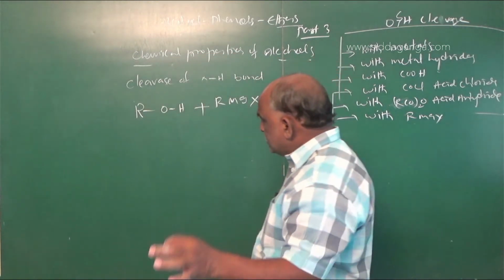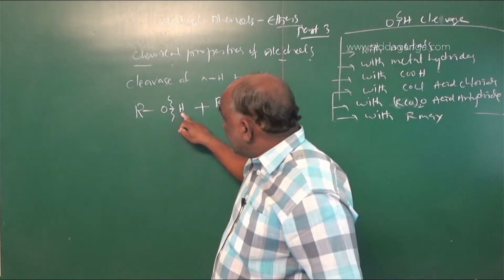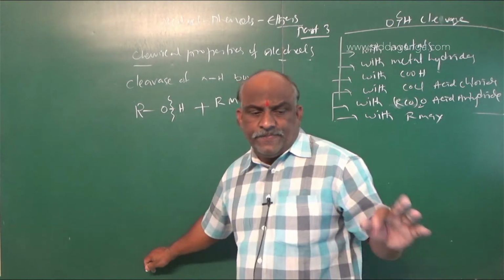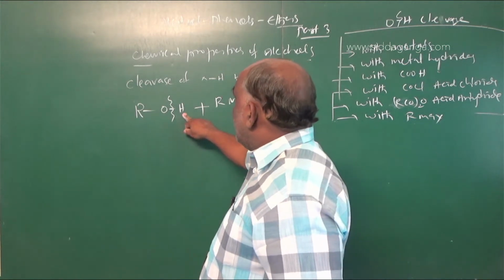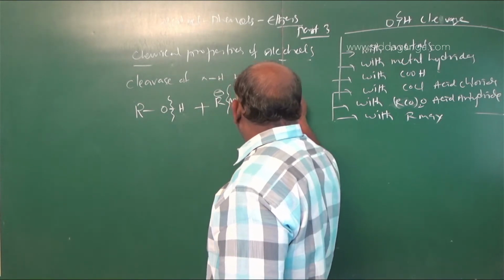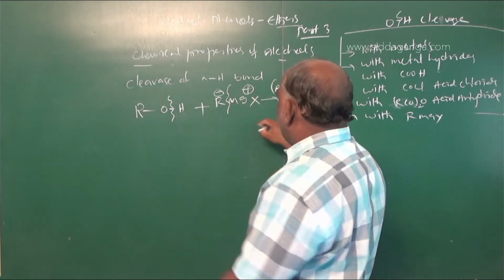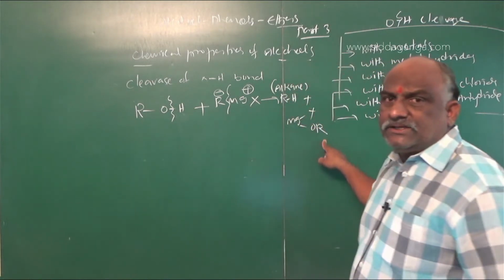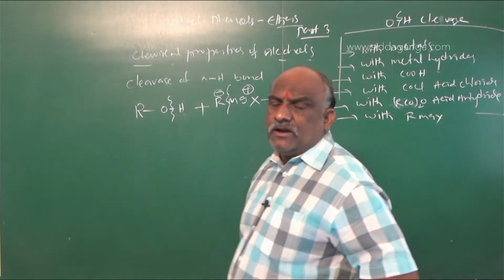Here also, OH cleavage takes place, because this is called active hydrogen. OH, NH, FH hydrogens are called active hydrogens. So this active hydrogen will react with the Grignard reagent R-MgX+, and the answer is RH, which is called an alkane. The remaining product is MgXOR, magnesium alkoxide halide, we will get.